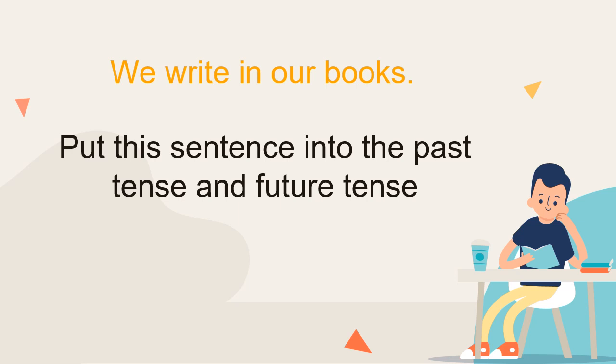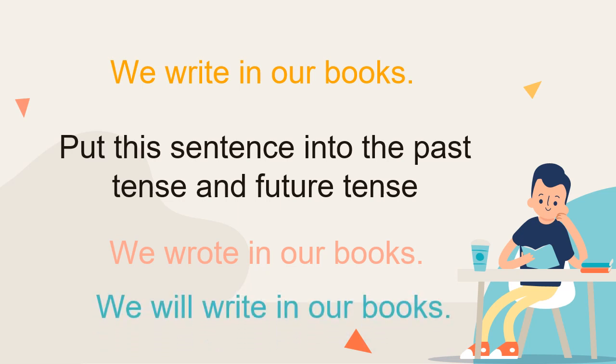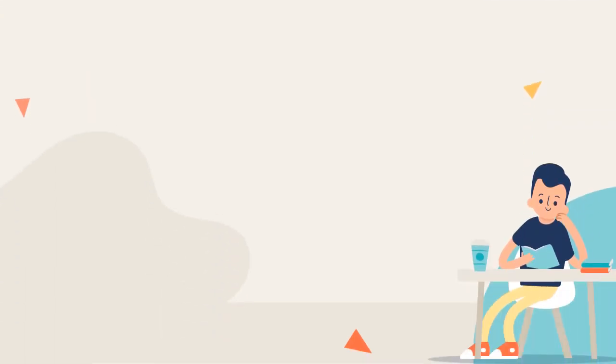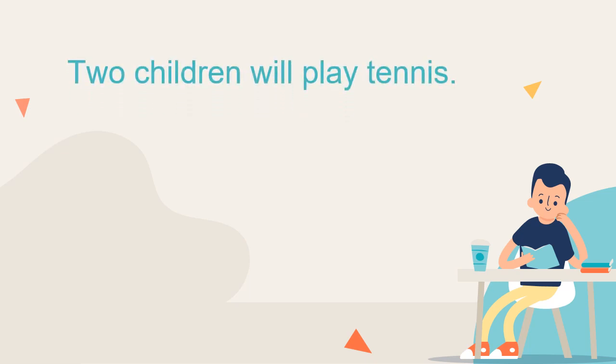How would you put that sentence into the past tense? We wrote in our books. Good. Now, how would you put that sentence into the future tense? We will write in our books. Well done if you got those correct. This is our last sentence that we are going to do together for today. Two children will play tennis.